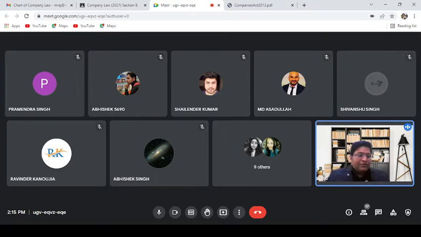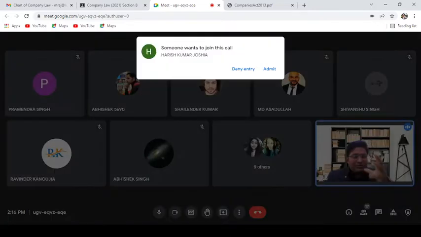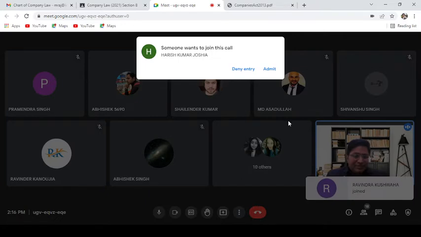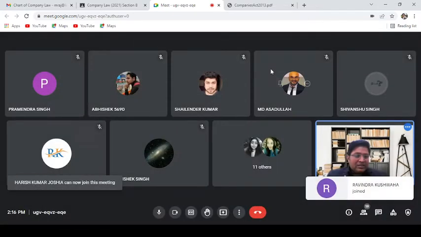Then the second: even after the preventive measures, if there is any misrepresentation in the prospectus, what would be the remedy? The person who is affected, whose decision was affected because of the misrepresentation, in that case the remedies also we will discuss.